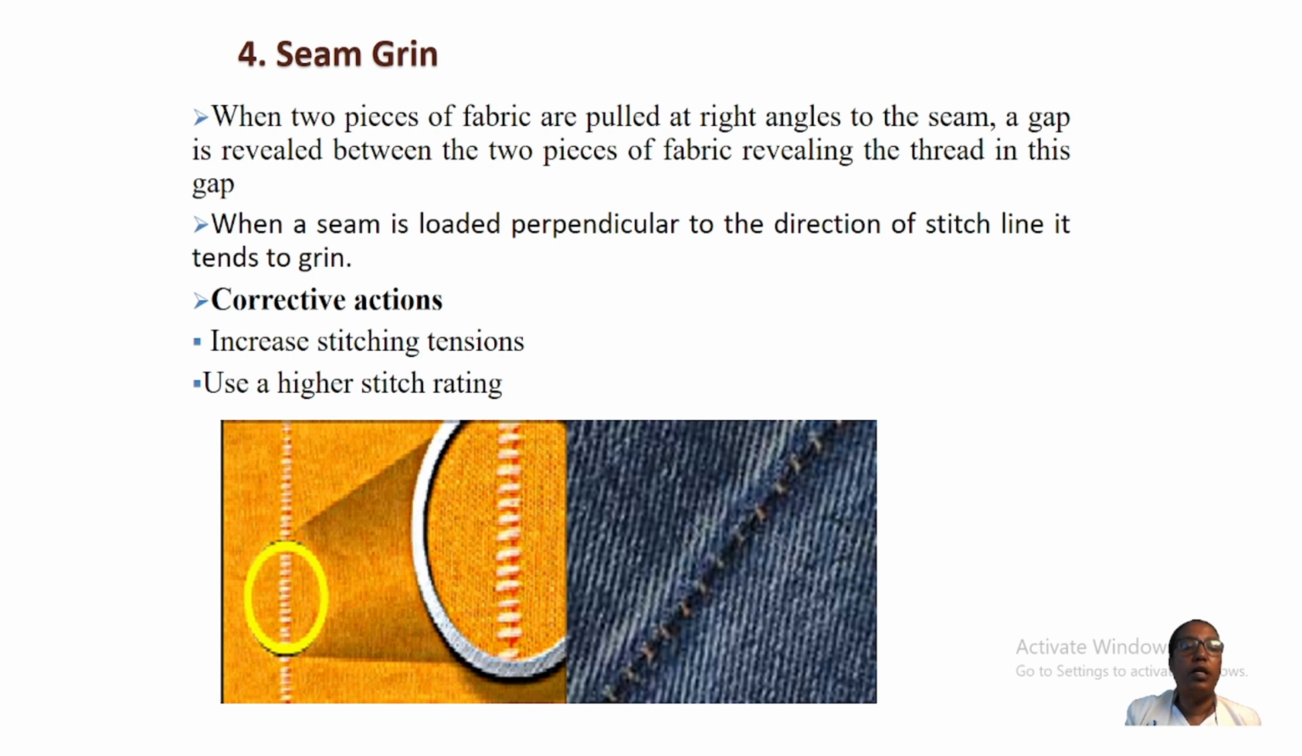So there is a corrective action to prevent this seam grin. Increase stitch tension and use a higher stitch rating. So increase stitch tension and use a higher stitch rate as the corrective action for seam grin.